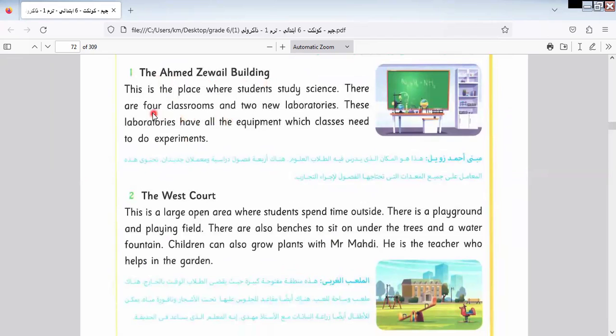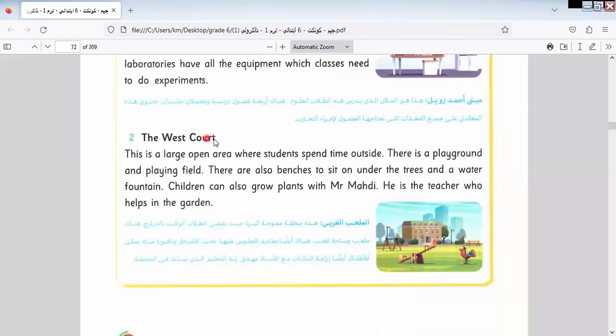The Ahmed Web building. If we say Ahmed Web, what do we relate it to? We can guess science, study science without thinking. When we say Ahmed Web, we refer to science. The Ahmed Web building: this is the place where students study science. There are 4 classrooms and 2 new laboratories. These laboratories have all the equipment which classes need to do experiments.